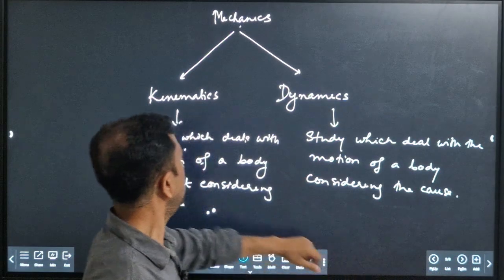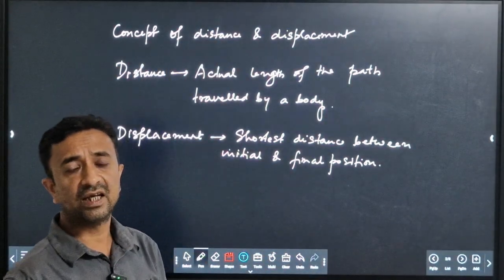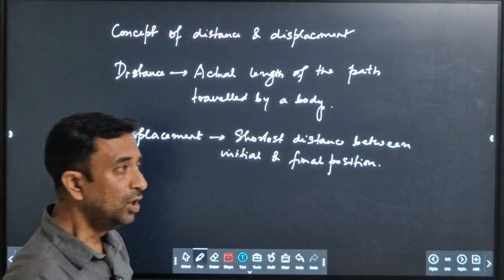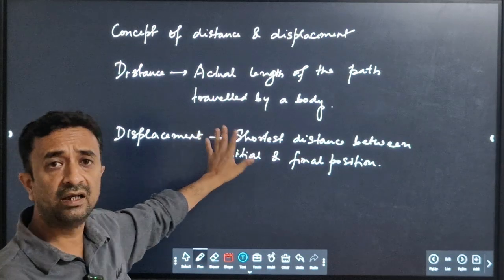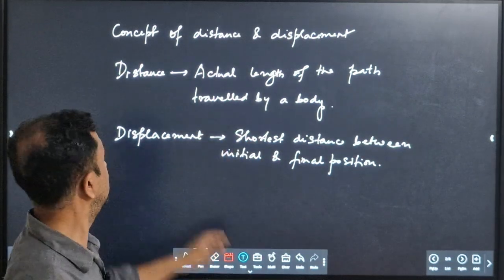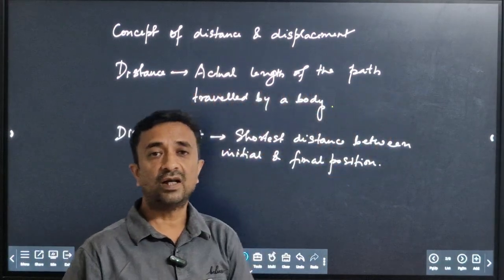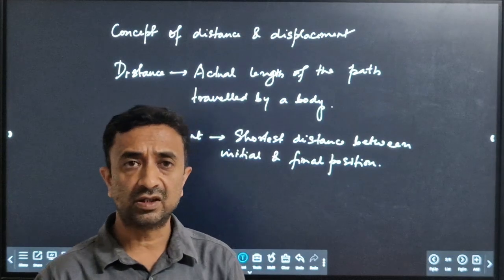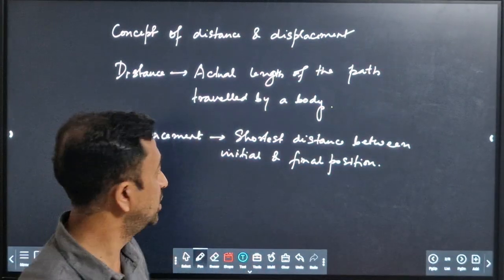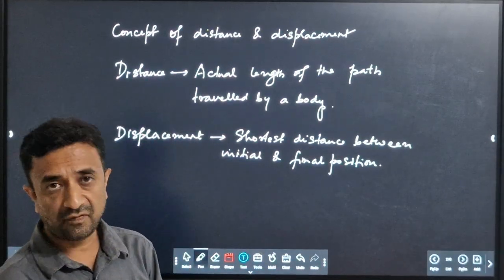Next, we will discuss the concept of distance and displacement. You have got this in class 9 also, so again you will get this in class 11. What is distance? Distance is the actual length of the path that is traveled by a body. The actual length through which a body moves, that is called distance. And what is displacement? It is the shortest distance between the initial and the final position.